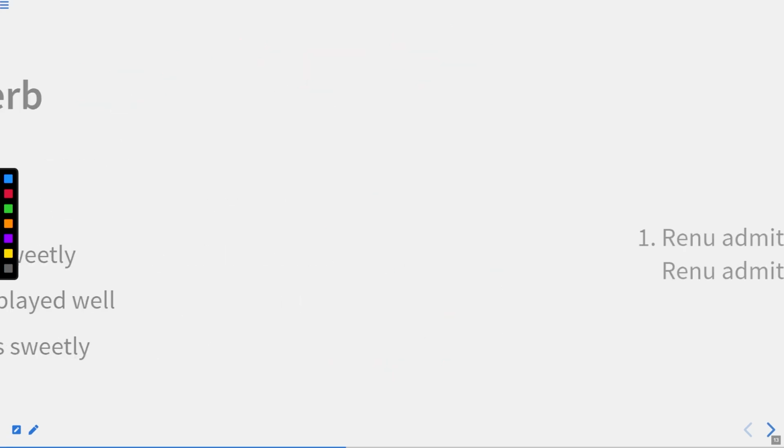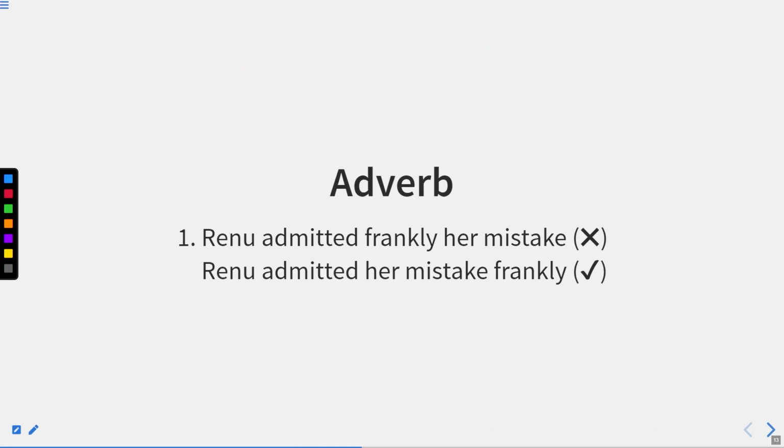Now let us move to the next one. If we see the sentence, Renu admitted frankly her mistake. So, frankly is an adverb of manner, but an adverb of manner should come after the verb and the object as well. Here we have an object as well, that is her mistake. So, the sentence is incorrect. To rectify this, we'll put frankly after mistake. So, the sentence will become Renu admitted her mistake frankly. Now, admitted is verb, her mistake is object, and frankly is adverb of manner. So, this is the structure that we should follow while placing adverb of manner.